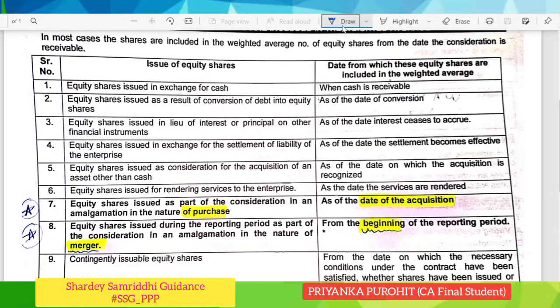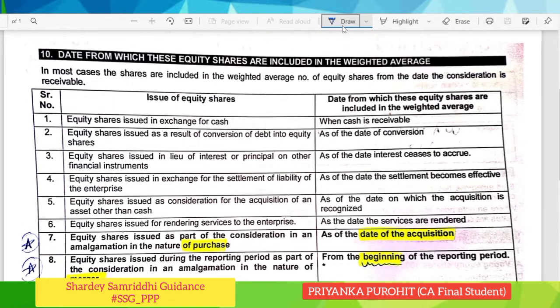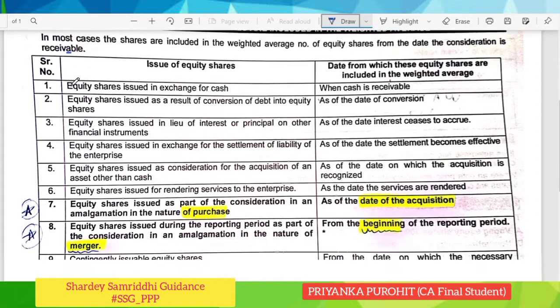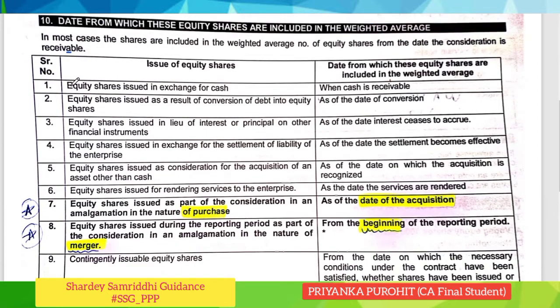Before moving ahead, we will first look into the date from which these equity shares are included in the weighted average. In most cases, the shares are included in the weighted average number of equity shares from the date consideration is receivable. You can also keep this chart with you, or you can just take a screenshot of it.